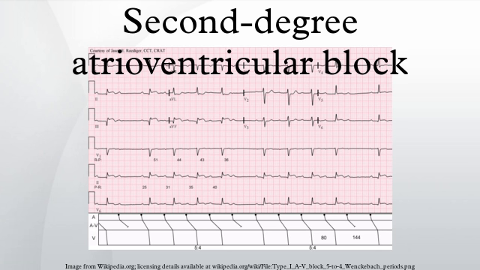2-1 AV block: in the case of 2-1 block it is impossible to differentiate type I from type 2 Mobitz block based solely on the P-QRS ratio or on a pattern of lengthening PR intervals. In this case, a lengthened PR interval with a normal QRS width is most likely indicative of a type I-like pathology, and a normal PR interval with a widened QRS is most likely indicative of a type 2-like pathology.